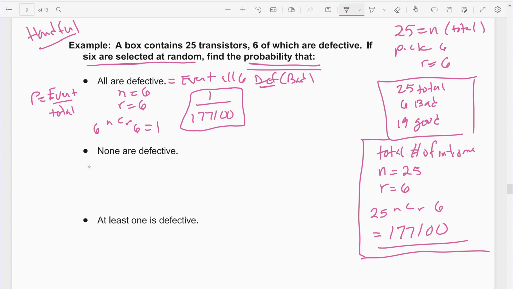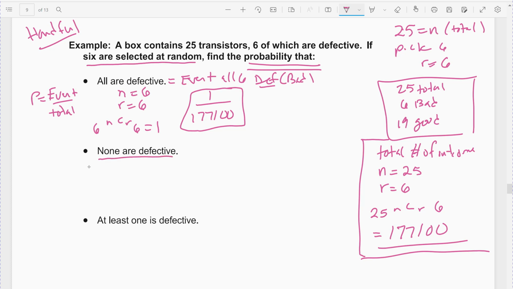So there's the probability, the chance that you reach into a box of 25 transistors and randomly pull out all the bad ones. There's just 1 chance out of the total. It should be small. Those are very slim odds. Odds are you're going to get some good ones with some bad ones if you're randomly picking out a handful, because there's not that many defective ones.